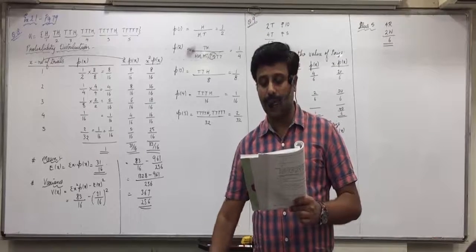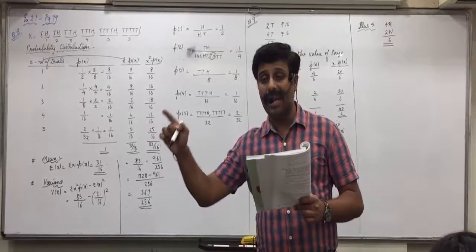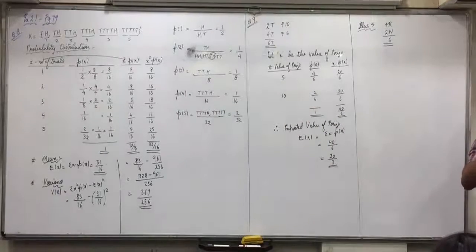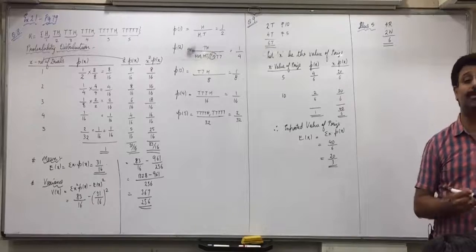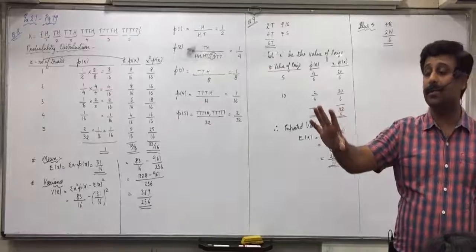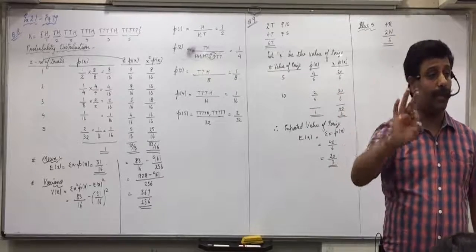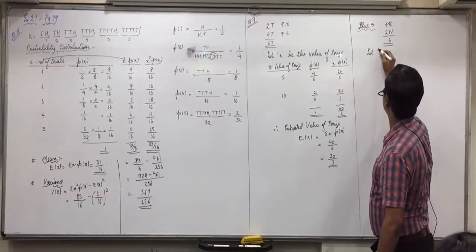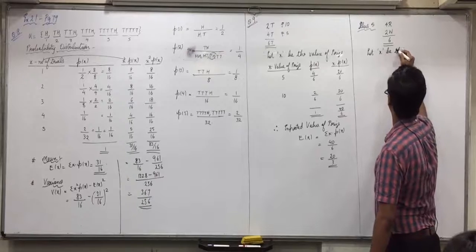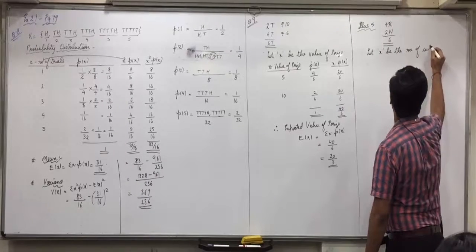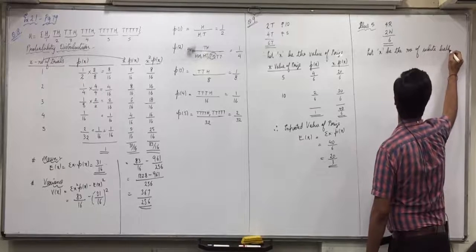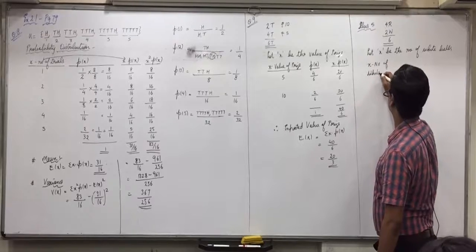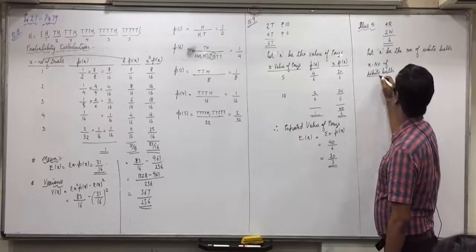Obtain probability distribution of the number of white balls. What is that? X. And it's not defined, we'll have to define. We have to take X as number of white balls. And what is asked in the question? Only probability distribution is asked. Mean is not asked. Variance is not asked. Only probability distribution is asked. Understood that? So let X be the number of white balls. Now X number of white balls. Raise your hand. What all values of X are possible?